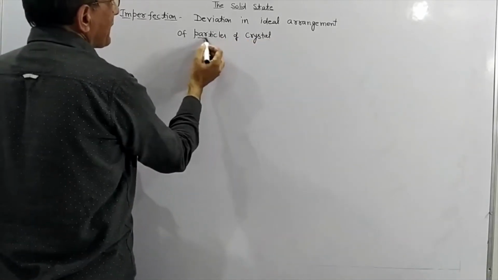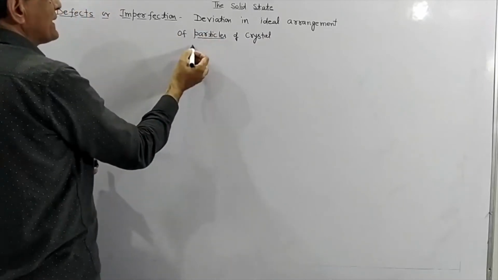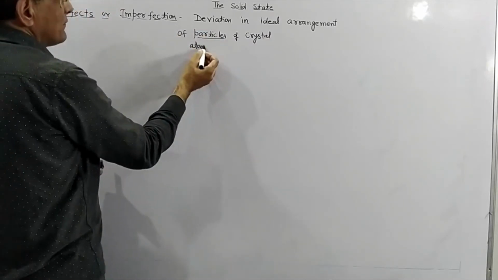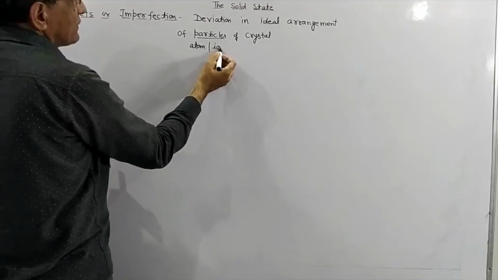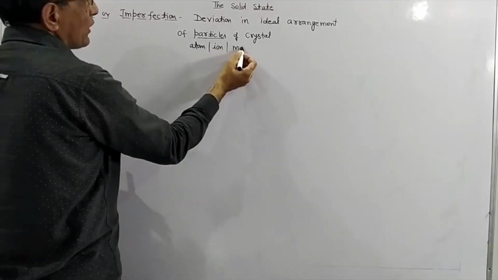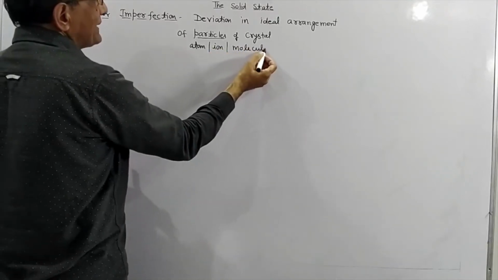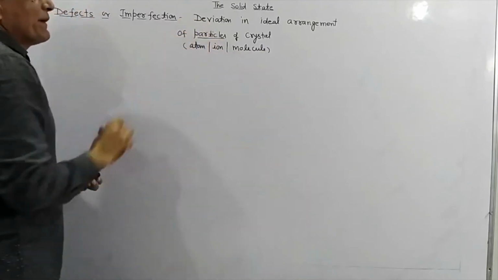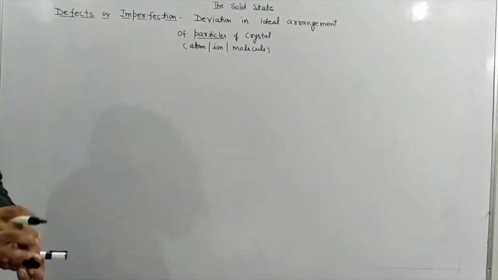What do we mean by particle? Particle means it can be an atom, it can be an ion, or it can be a molecule. If there is any change in this arrangement, then it is called a defect.